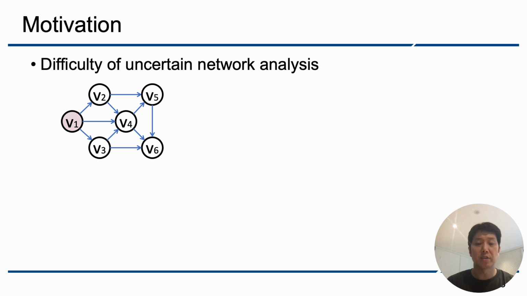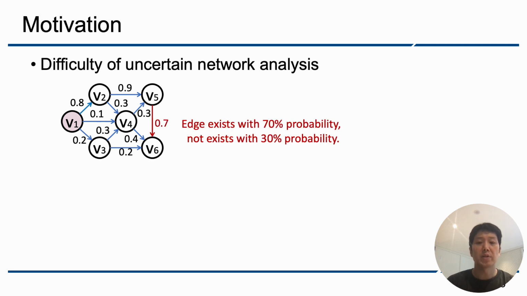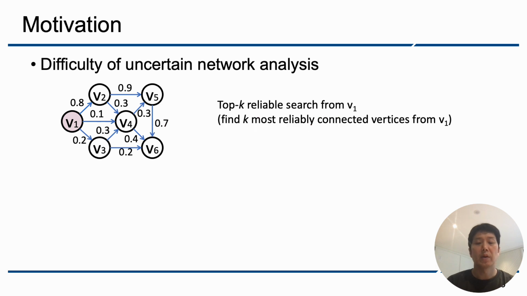In this small network, for instance, finding reachable or non-reachable vertices from this source vertex in red is pretty straightforward. But if the connections are probabilistic like this, where this value here means with 70% probability the edge exists, and with 30% probability the edge does not exist, then it doesn't make sense to find reachable or non-reachable vertices from the source vertex. So the problem should be changed to find the top k most reliably connected vertices from the source vertex, and this is a fundamental problem in uncertain network analysis.